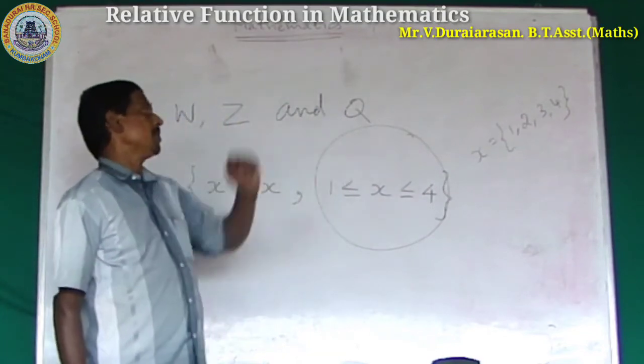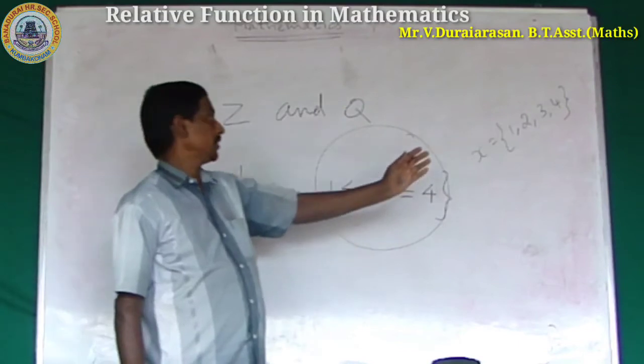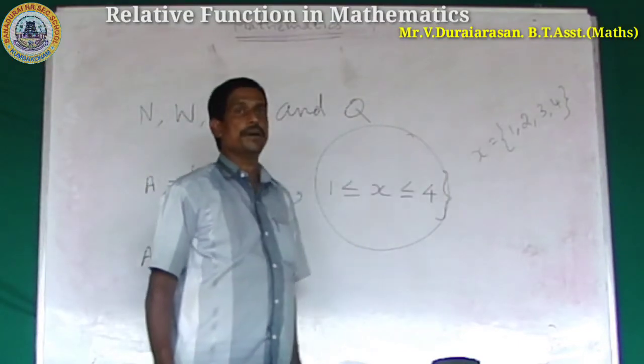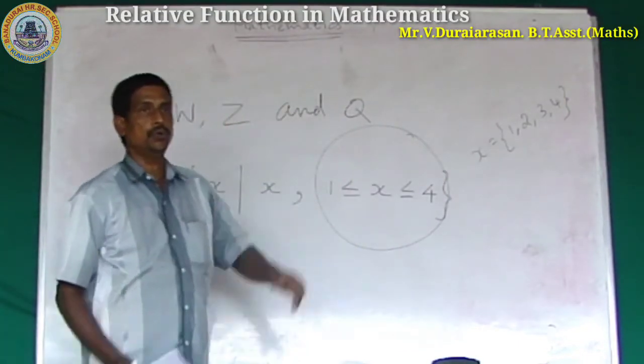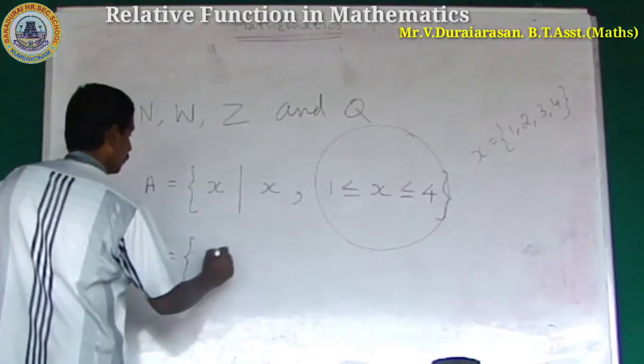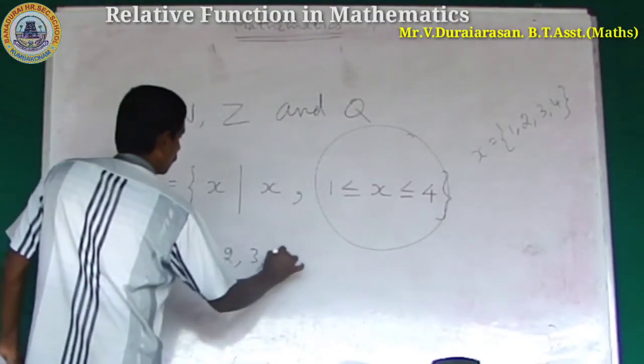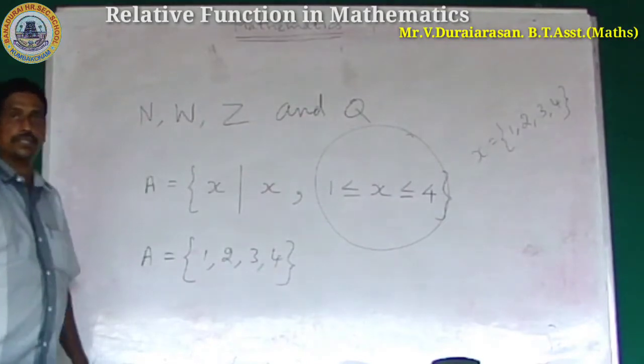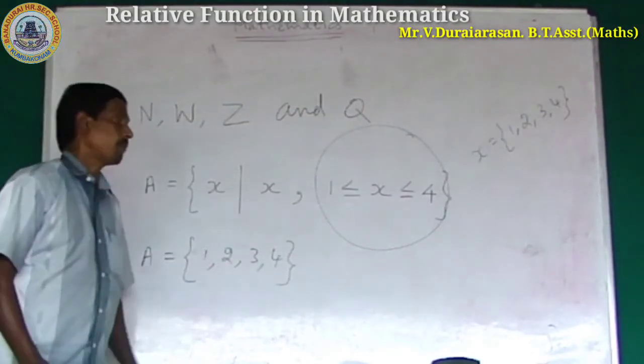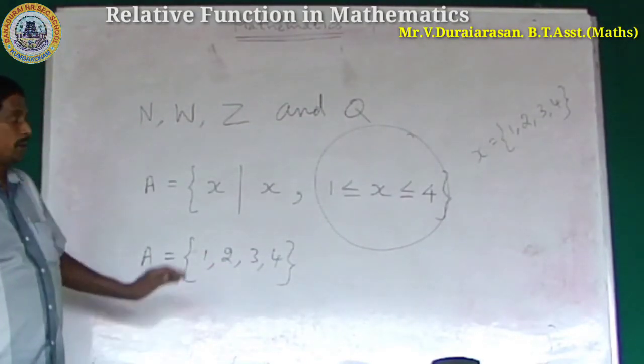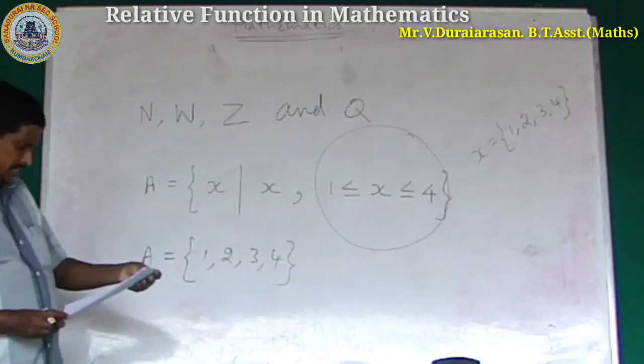So x gets the numbers 1, 2, 3, 4. This is the roster form of sets. Okay, right. Next.